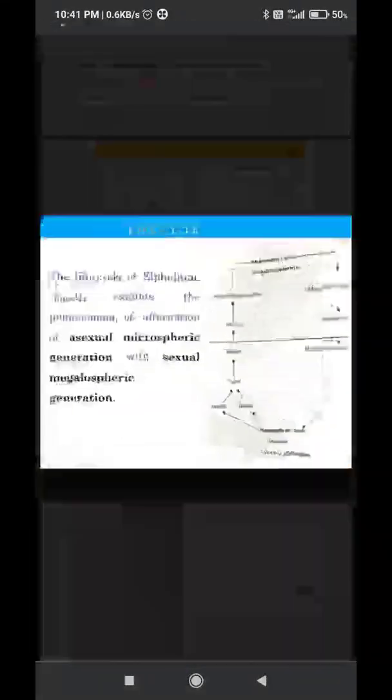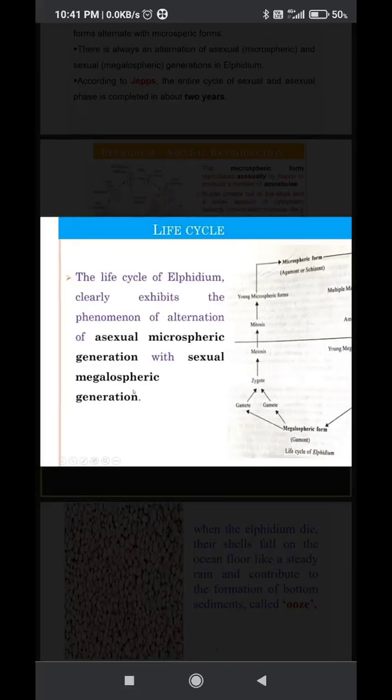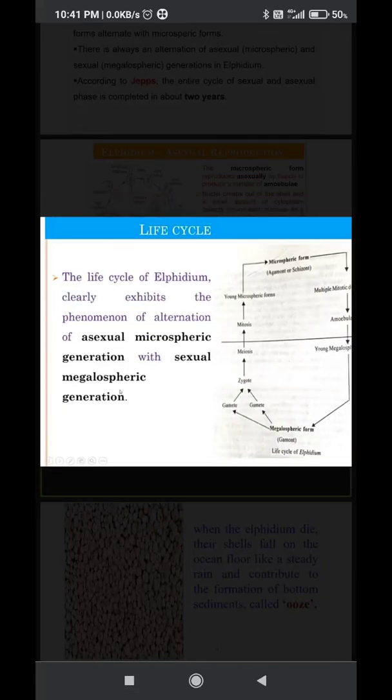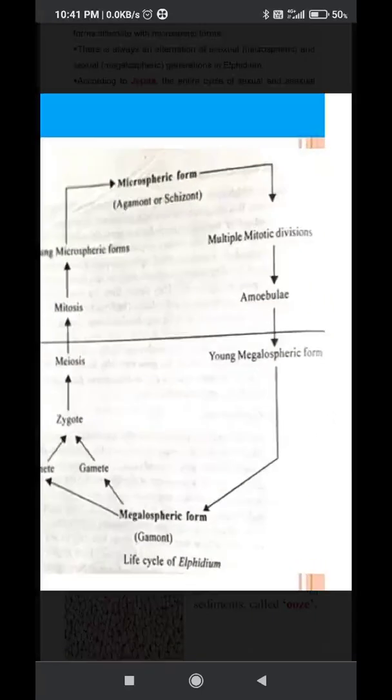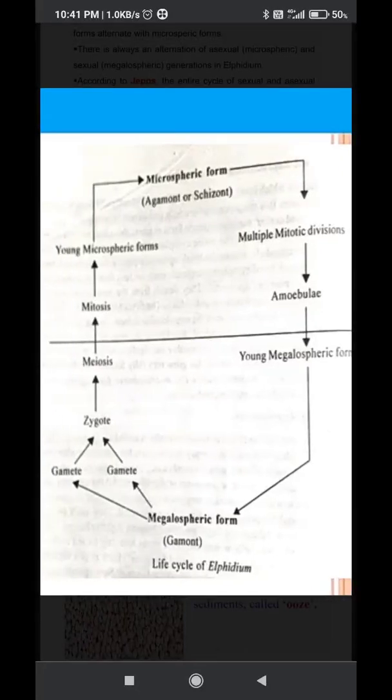Earlier we had to study it. And next, the life cycle. The life cycle of Elphidium clearly exhibits the phenomenon of alternation of asexual microspheric generation with sexual megalospheric generation. So you can see it in the diagram. The megalospheric form can produce male and female isogametes. By fusion of these gametes, the zygote is formed. The zygote undergoes meiosis.